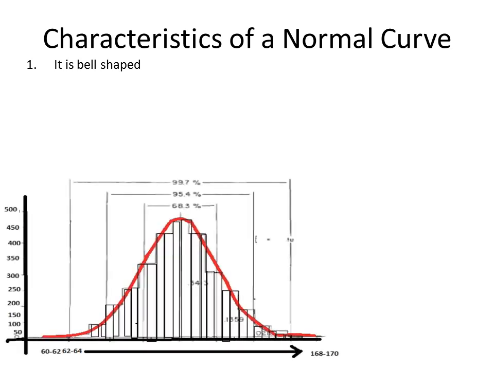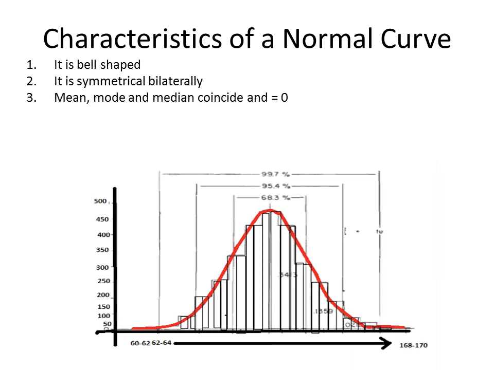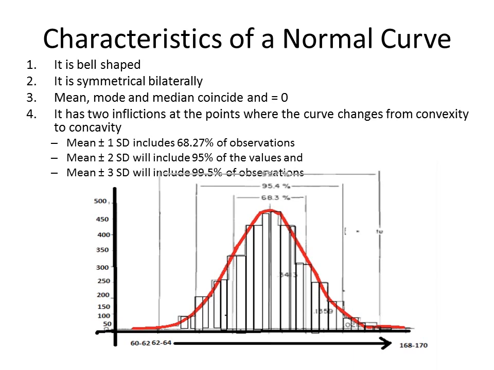So what are the characteristics of a normal curve? That is, when can the frequency curve be called the normal curve? When it is bell-shaped, it is bilaterally symmetrical, and the mean, mode and median coincide and are equal to 0. It has two inflections at the points where the curve changes from convexity to concavity, and this is where the first standard deviation lies on either side. Similarly, mean plus minus 1 standard deviation, mean plus minus 2 standard deviations and mean plus minus 3 standard deviations include these number of observations.